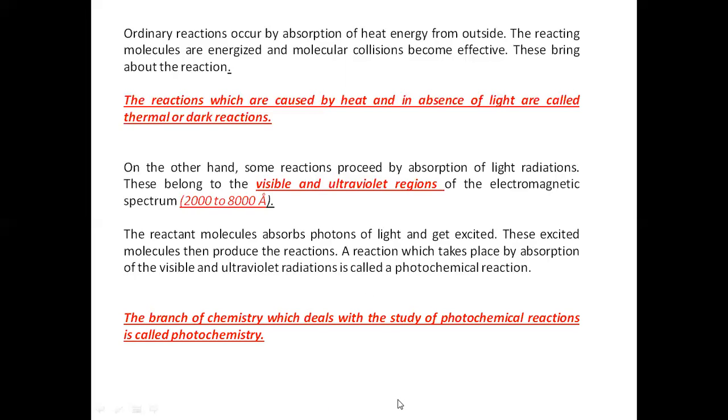Now, if you want to define photochemistry, the branch of chemistry which deals with the study of photochemical reactions is called photochemistry. It means it is the branch of chemistry that includes all kinds of photochemical reactions. Whenever we discuss photochemical reactions, all that part is called photochemistry. And friends, in this chapter we discuss such photochemical reactions, which is called photochemistry.